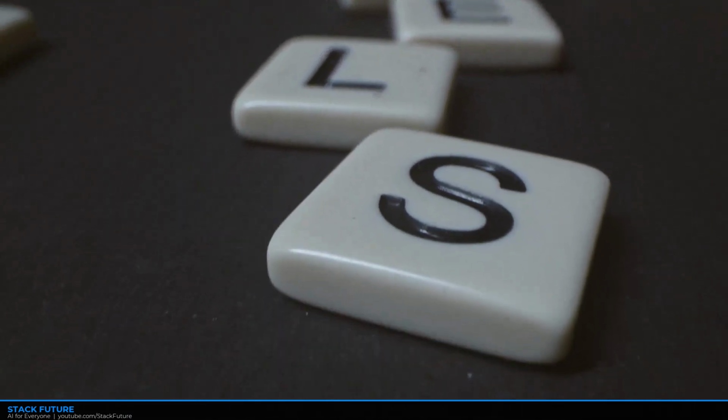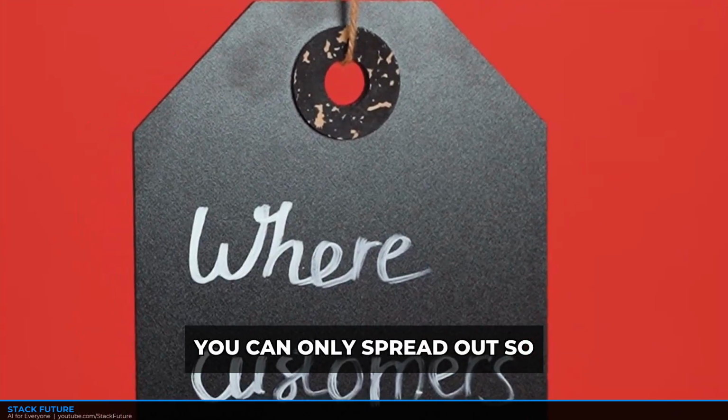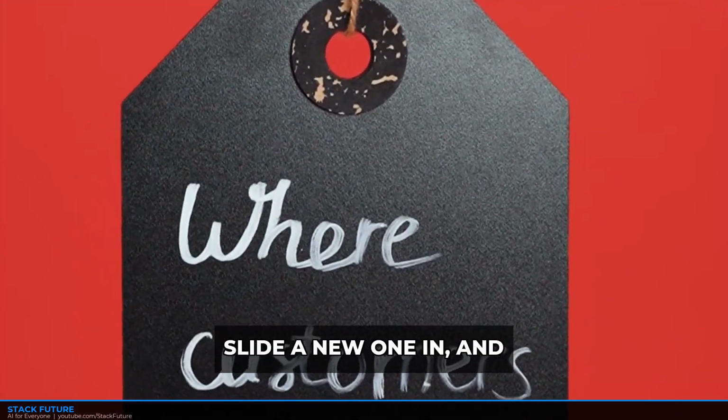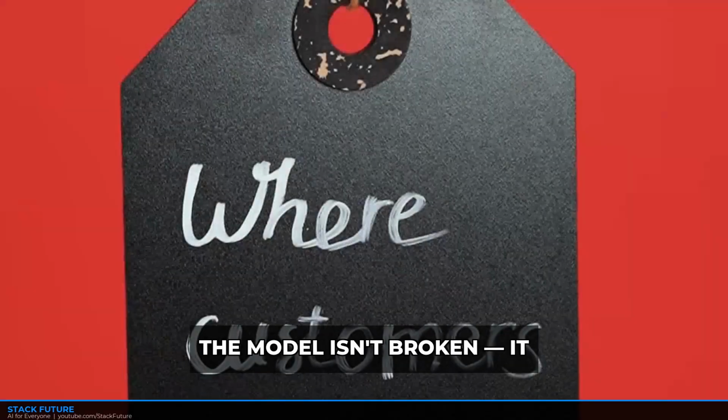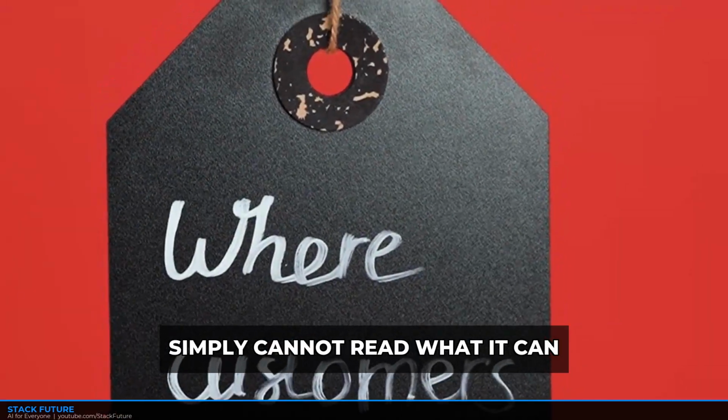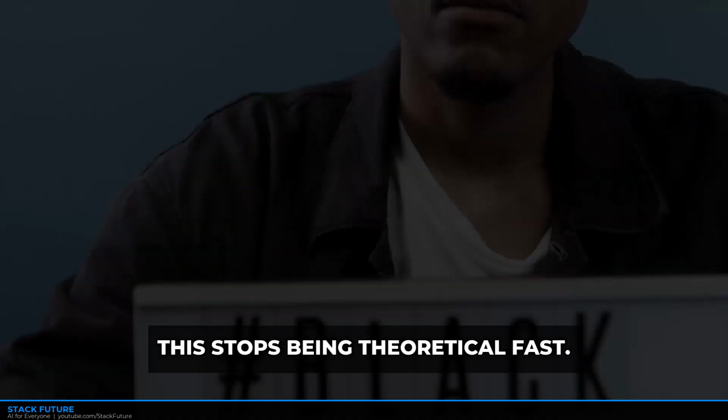It's like working on a desk with a fixed surface area. You can only spread out so many papers. Slide a new one in, and something else falls off the edge. The model isn't broken. It simply cannot read what it can no longer reach. This stops being theoretical fast.